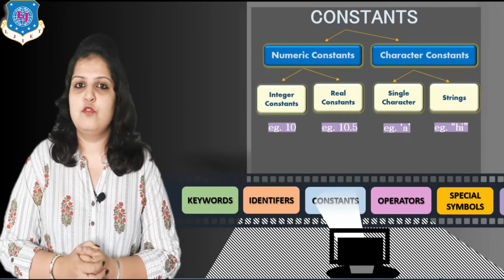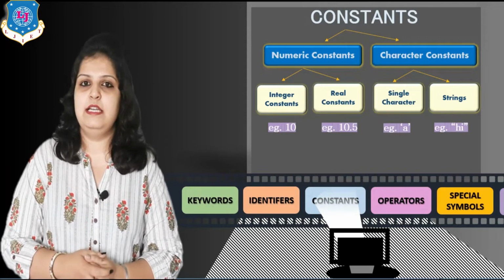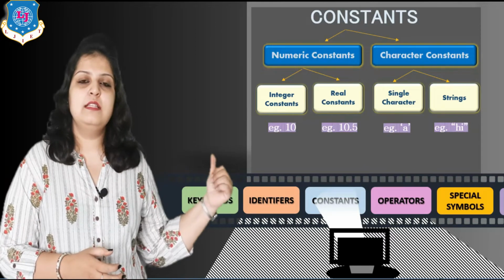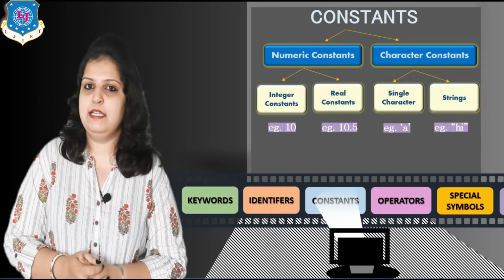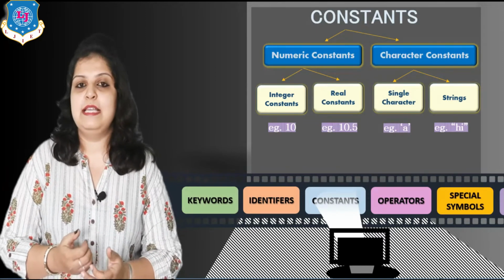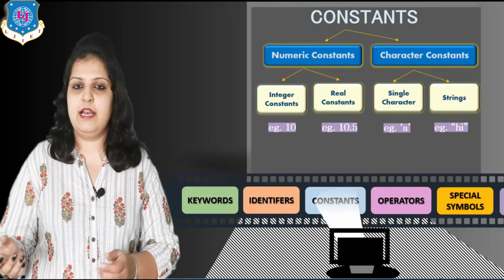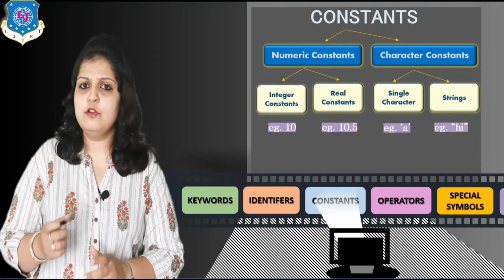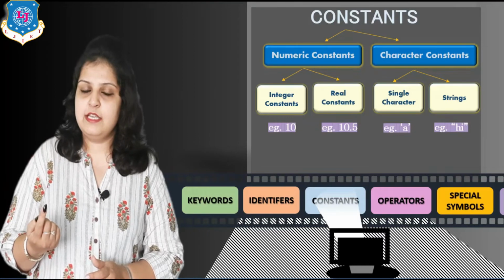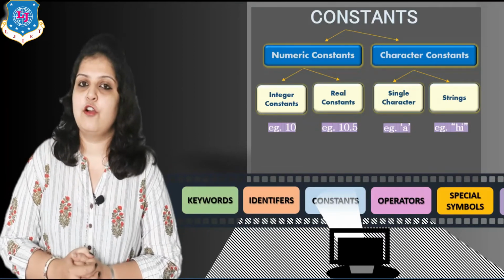A character constant stores characters and it is again divided into two parts. First is a single character and second is a string. Now what do you mean by a single character? If I want to assign a fixed character like capital A, so it is a single character, yes. So it is called a single character constant.